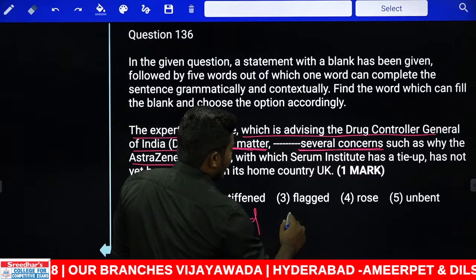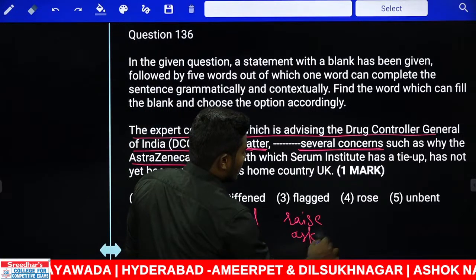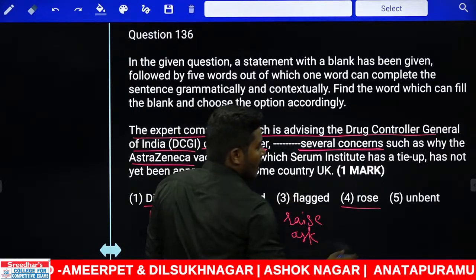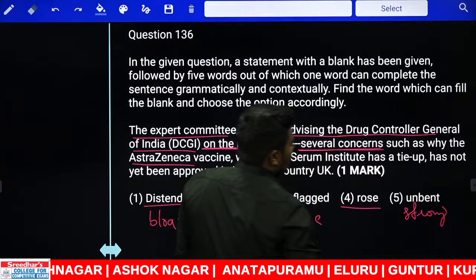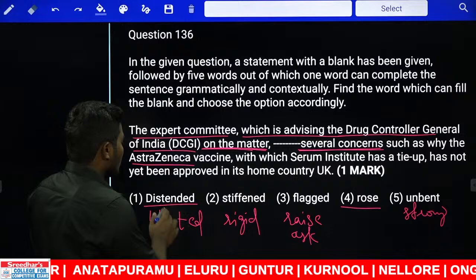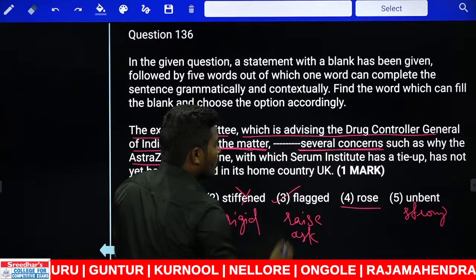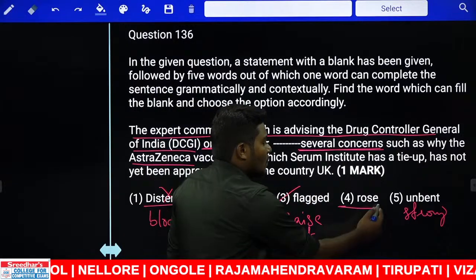Next one, flag is to raise some concerns or ask some doubts. Another one is rose. Rose speaks about the levels of raising. Another one is unbent. Unbent is something that is strong. Now these people are actually asking some questions. We cannot use the word distended. We cannot use the word stiffened. There can be a word used with a flag. Flag is nothing but to raise the concerns. Another word is what here?